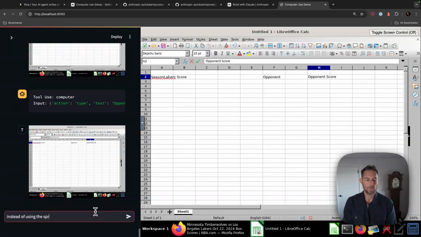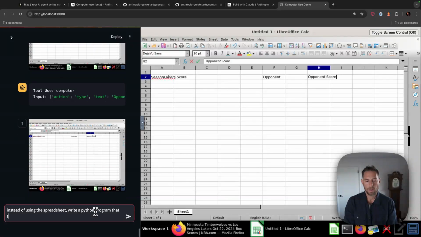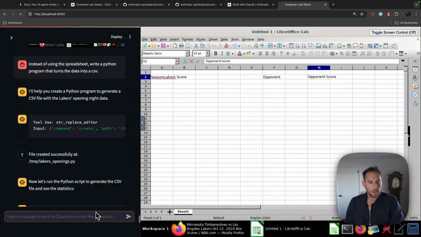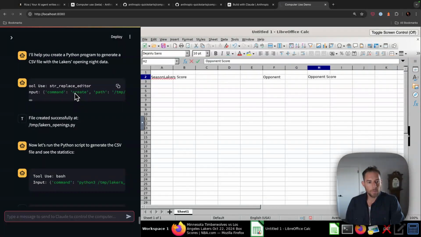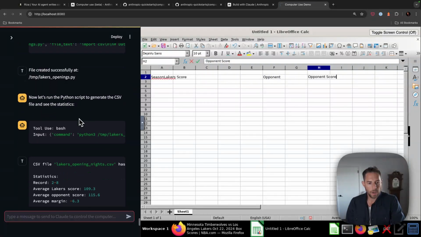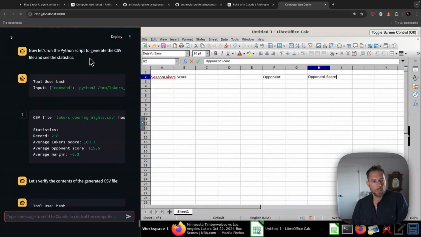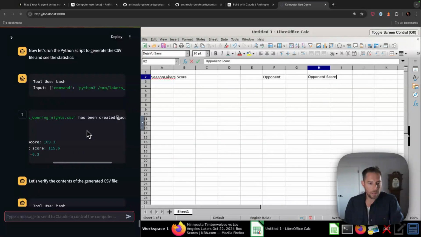Instead of using the spreadsheet, write a Python program that turns the data into a CSV. I'll help you create a Python program. So tool use, str_replace editor, input command create. So it created a Python file. It basically just hard coded that data in, created the file. Now let's run the Python script to generate the CSV and see the statistics. CSV file has been created.